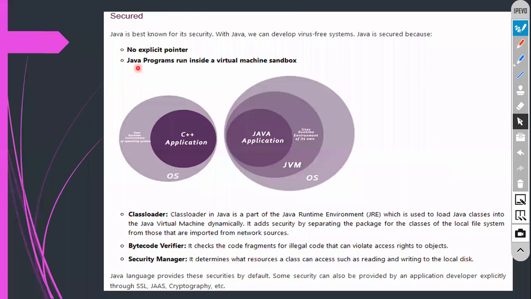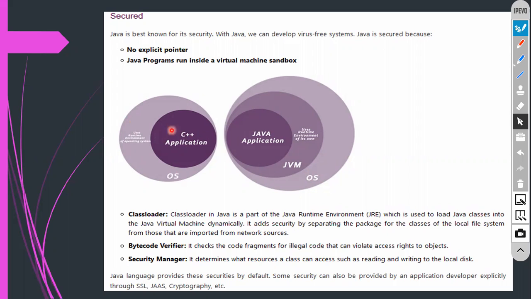So we can say it is a secured one. How is it secured? No explicit pointer. Again, Java programs run inside the virtual machine. That is the reason why Java is totally secure. Whatever the application is, on the OS you will find the JVM. JVM is a software, and on the JVM the application runs. This JVM is installed on the operating system, but in the other case the applications run directly on the operating system.